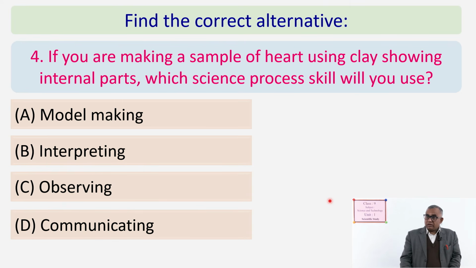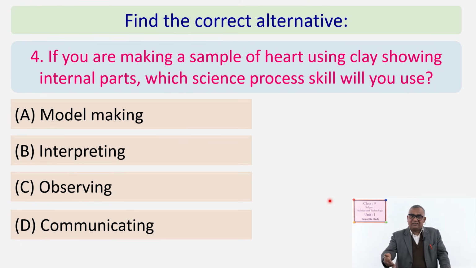Now, the last one of the multiple choice questions. If you are making a sample of a heart using clay, showing internal parts, which science process skill will you use? Maybe a number of basic skills, but altogether we say which integrated skill, that you have to find out. Yes, that is model making, very easy.